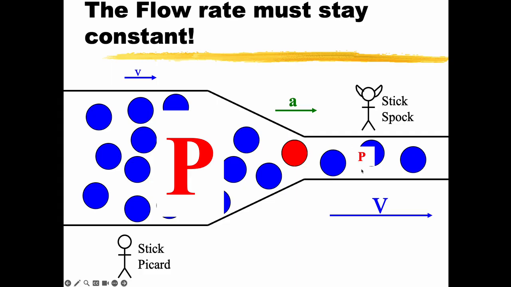Once it's sped up, the pressure has to be low. If this pressure was high too, I'd have equal force and this couldn't speed up. So I have to be going from a high pressure to a low pressure.